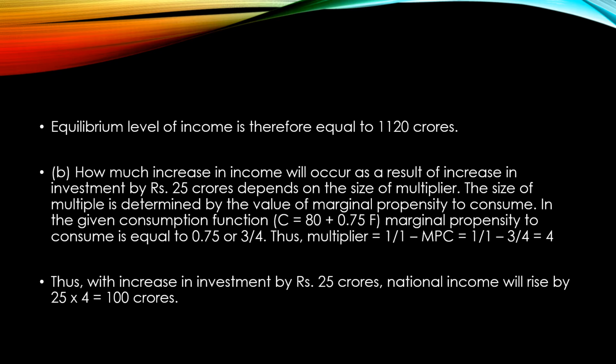That's the formula of the multiplier, which is 1 by 1 minus 3 by 4, which is equal to 4. Thus with an increase in investment by 25 crores, national income would rise by 25 into 4, that is equal to 100 crores.